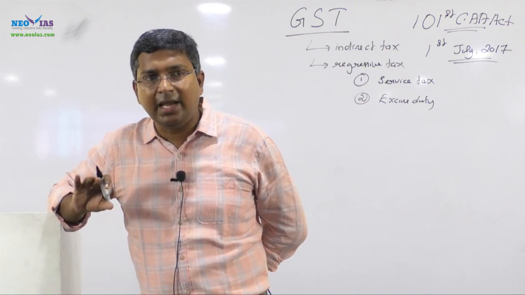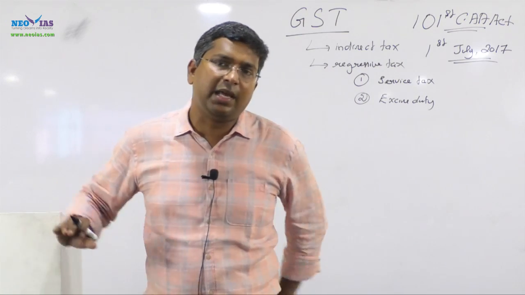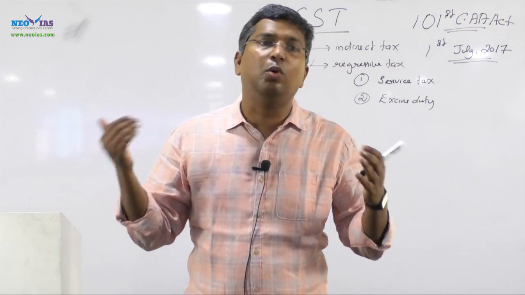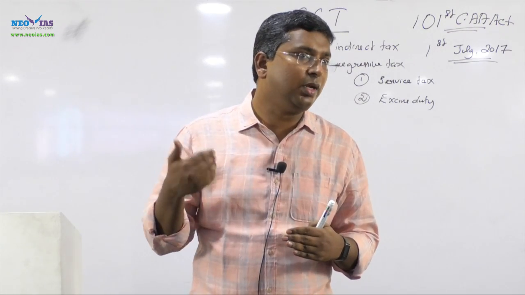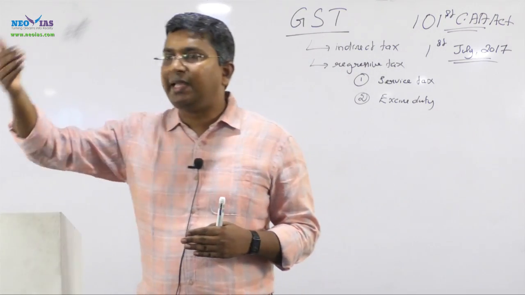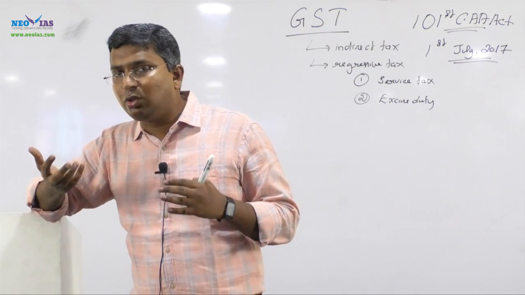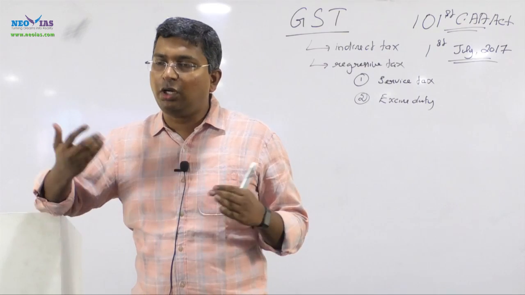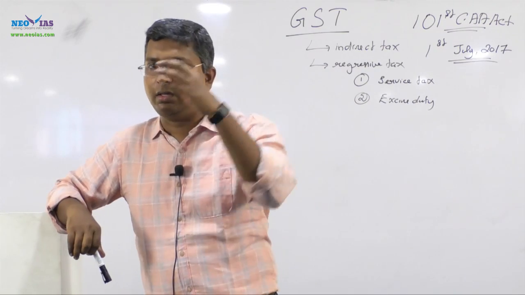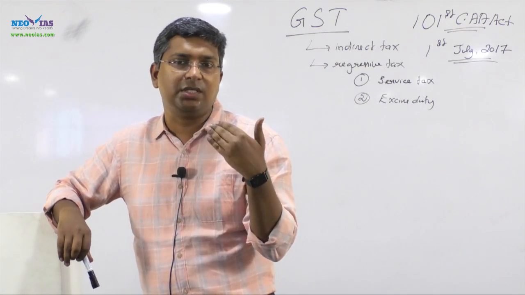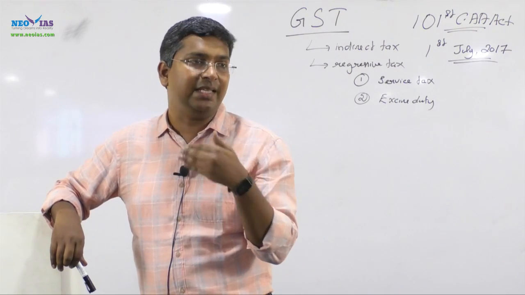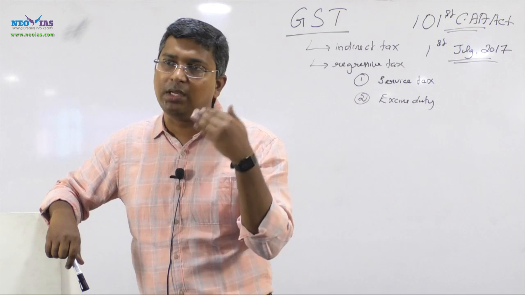So we say the problem with our Indian taxation system is that the indirect tax component is more in relation to our tax revenue. That should not be the case in India, because there are a lot of poor people. So what the government is planning to do with GST is that the indirect tax burden can be reduced. We will see how this indirect tax burden can be reduced.